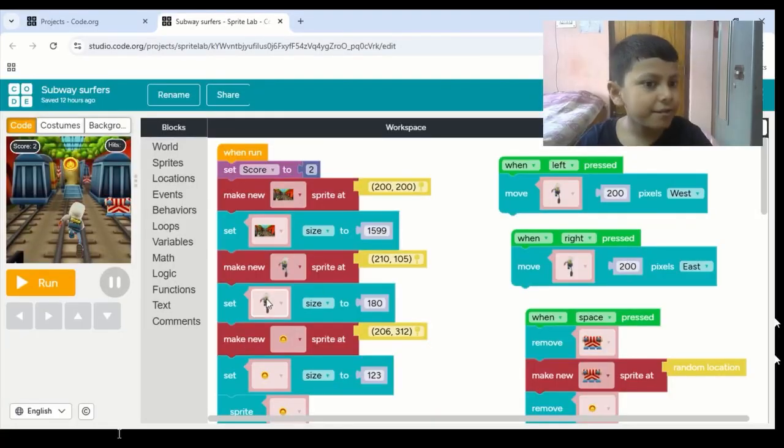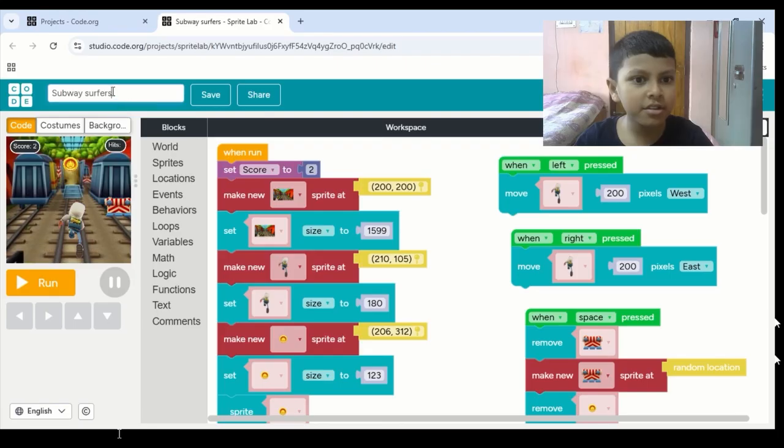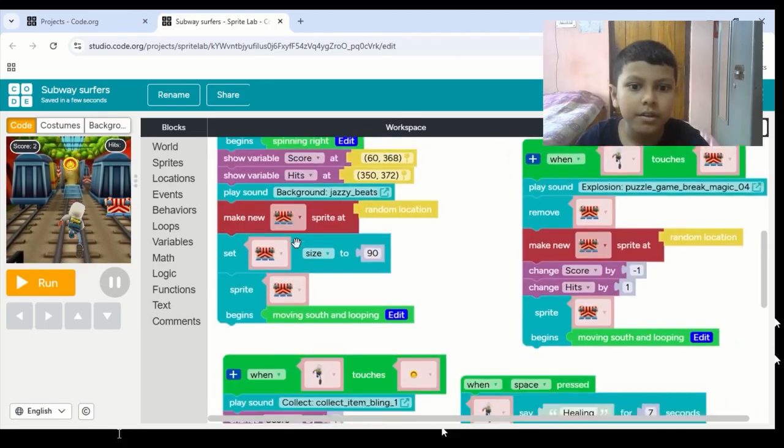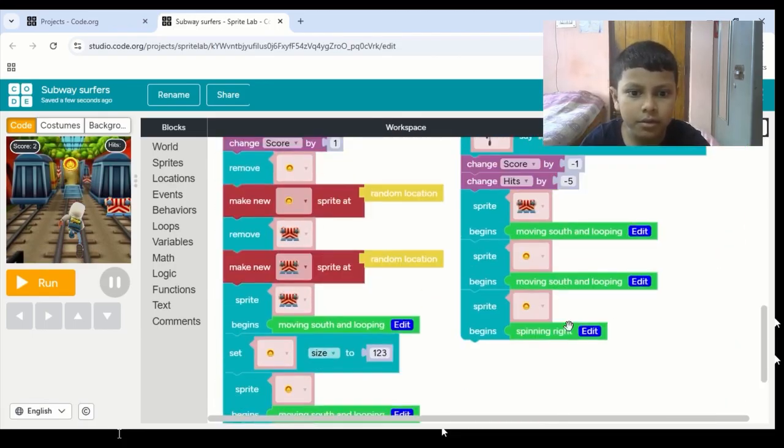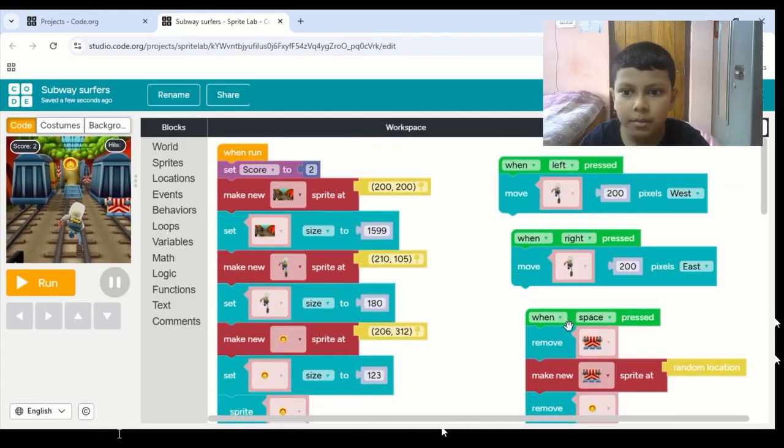Guys, I have taken out the project over here, and this project name is Subway Surfers. And if you want to make this project, then you have to listen nicely to what I say. So over here there is a ton of code, but I will simplify it for you.